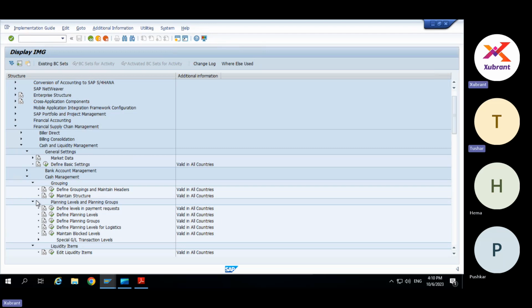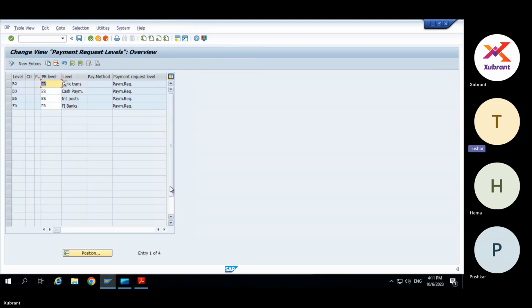Can I ask one or two more questions if we have time? Yeah, we can take the last few questions. Can you go to this define level in payment request? Is this also not required now, or do we need to configure it? I can see some levels, and PR level means payment request.